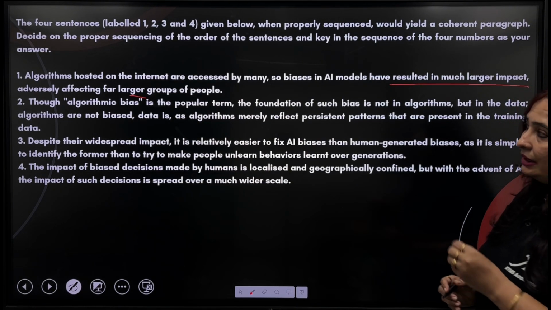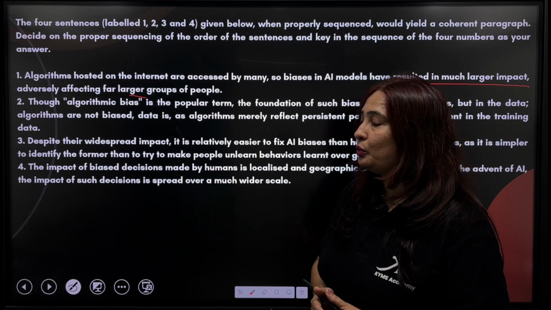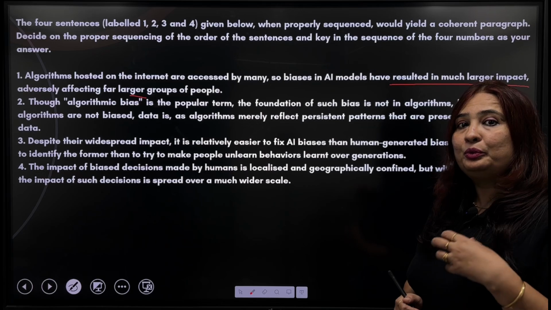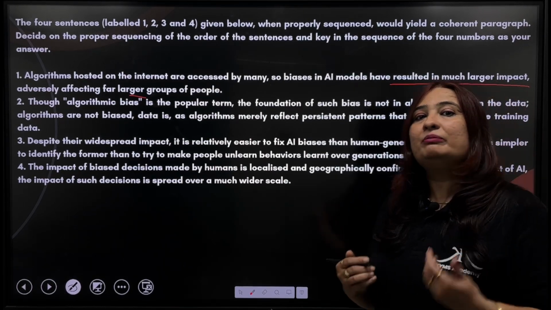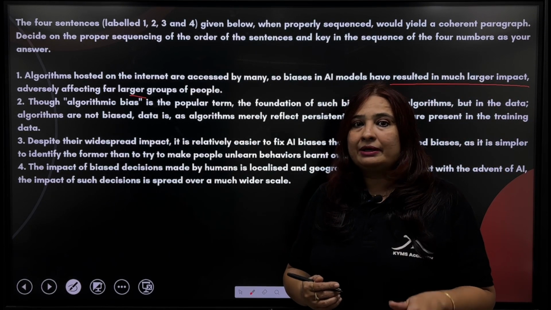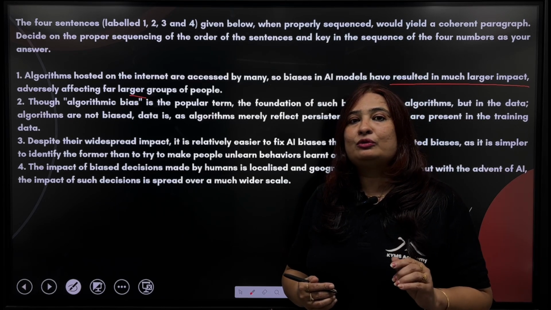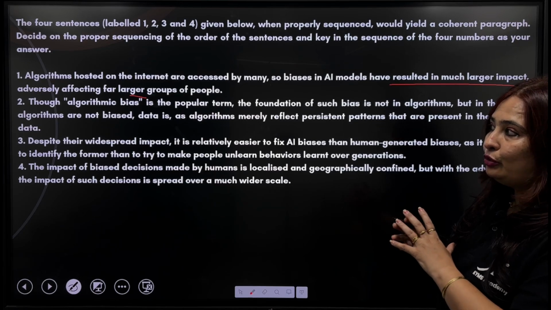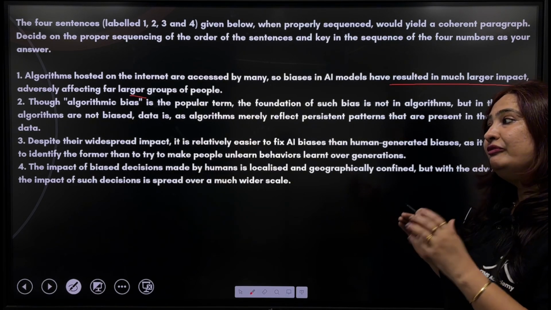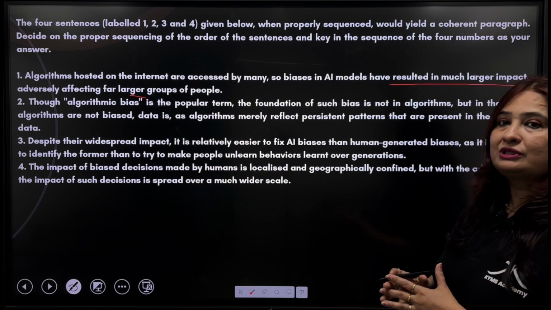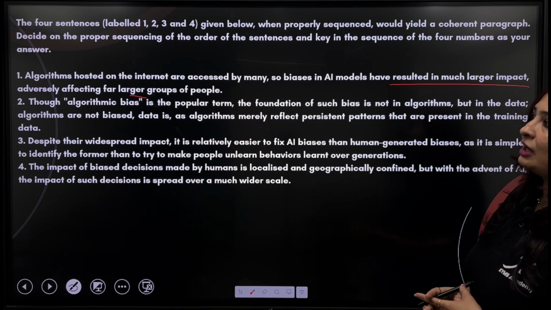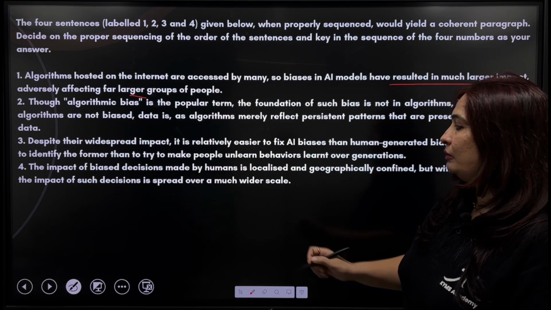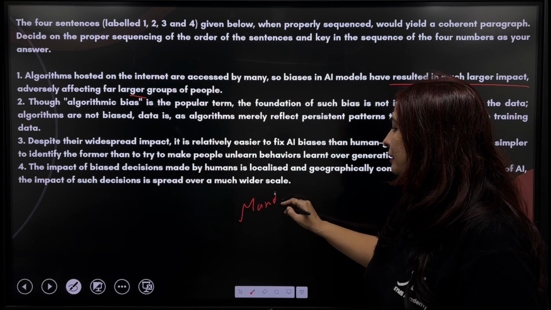Now, as you can see in this question, there are only 4 sentences. So when 4 sentences are given, we have to rearrange all the sentences into a meaningful and coherent paragraph. But when 5 sentences are given, we have to see which is not part of the paragraph. So now in this question, we do not have to go for the odd one, but we have to just rearrange all the 4 sentences into a meaningful paragraph. So now let us see the opening statement, or we can also do one thing, we can also go for the mandatory pair.